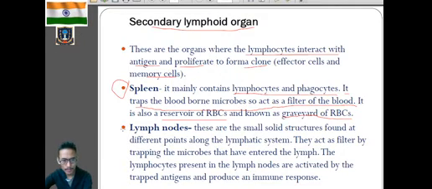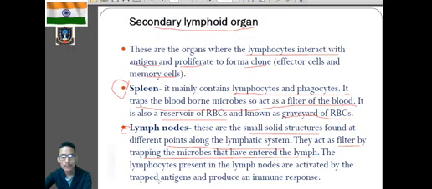Then the lymph node, the second one, are small solid structures which are present along the body, along the points of the lymphatic system. As for functions, it also acts as a filter by trapping the microbes that have entered the lymph. In class 10 you have learnt about blood and lymph. Clear? So if any microbes have entered the lymph, then these lymph nodes will act as a filter by removing those microbes present in the lymph.